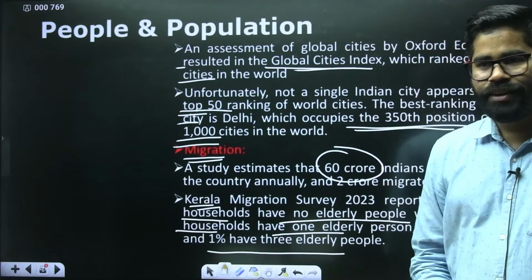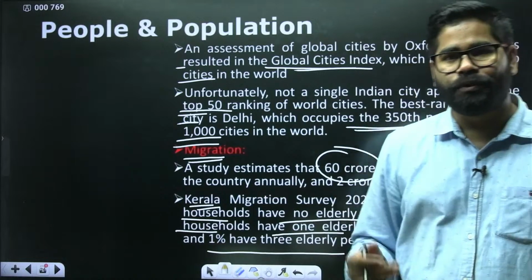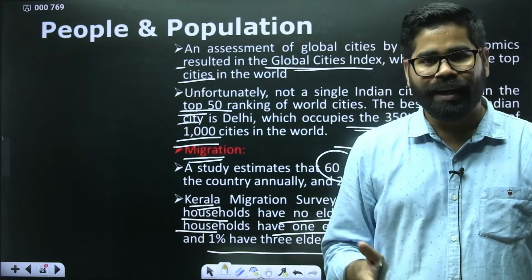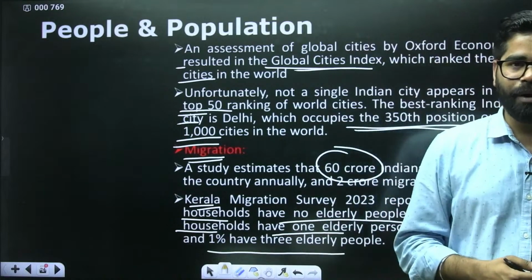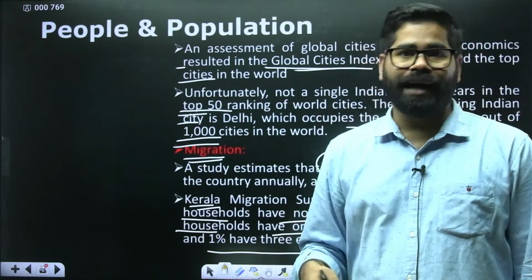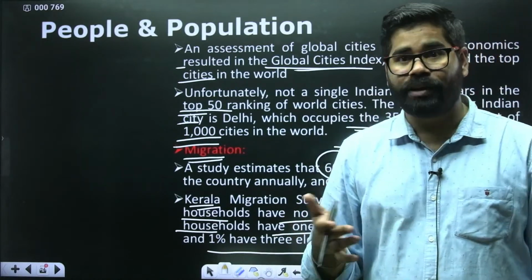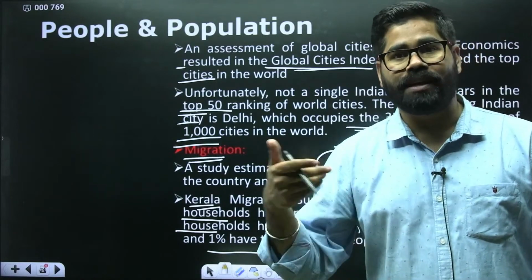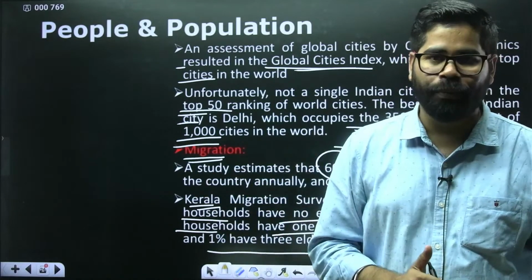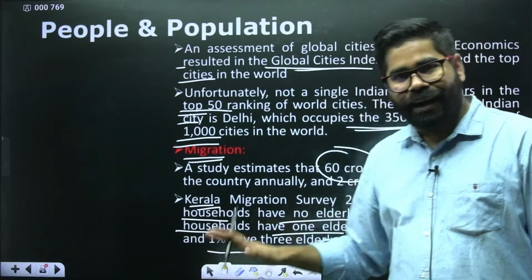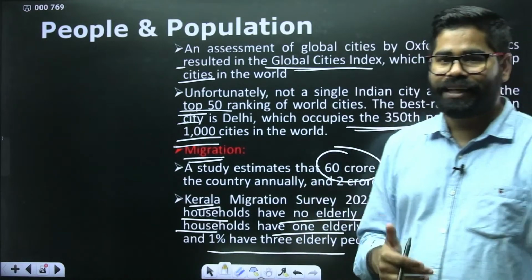So this migration survey was there. It was found that in the households, the children are there, but they do not have any elderly population. Majority of the people have to survive on their own. Their family members are living outside. They are just earning money and sending it back home. So we have this one example of how much migration there is.